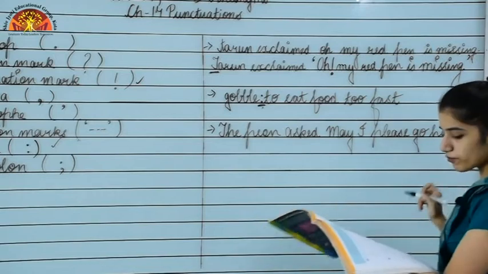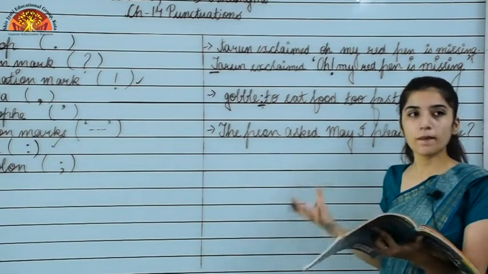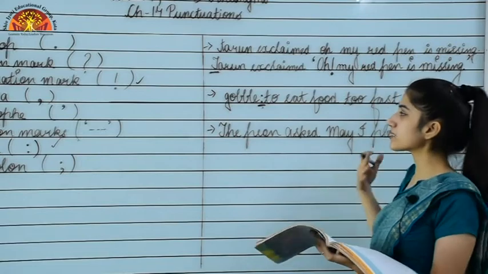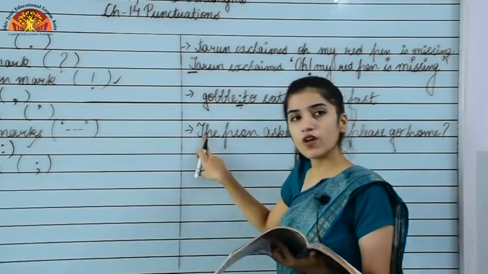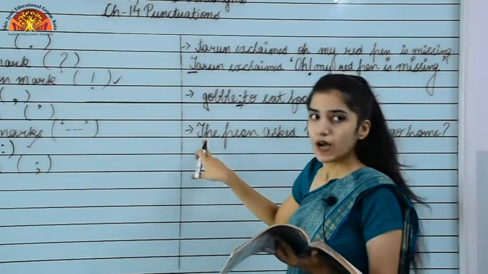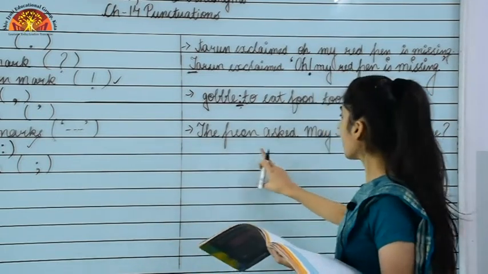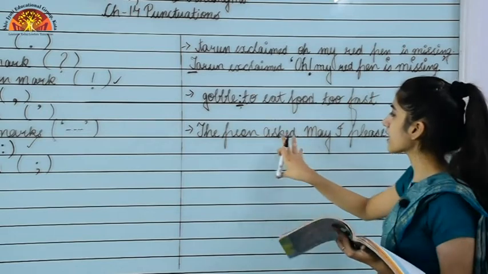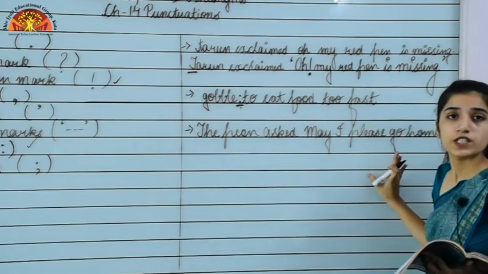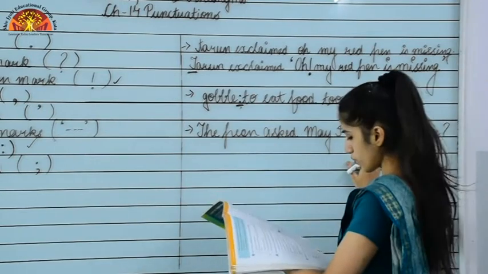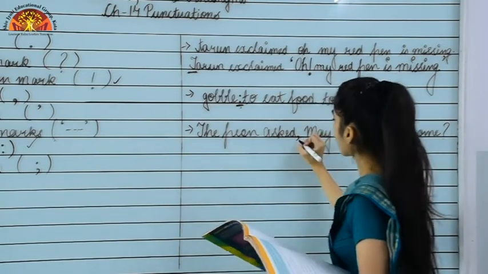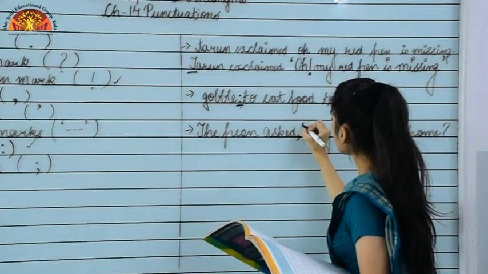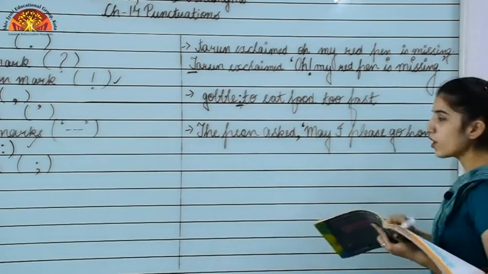Okay, so what we have to do is insert the commas, quotation marks, colons or semicolons wherever necessary. The sentence is already beginning with a capital letter. Moving ahead, we can see that here the direct words of the speaker are written. So we will just add a comma over here, then we will begin with a colon.